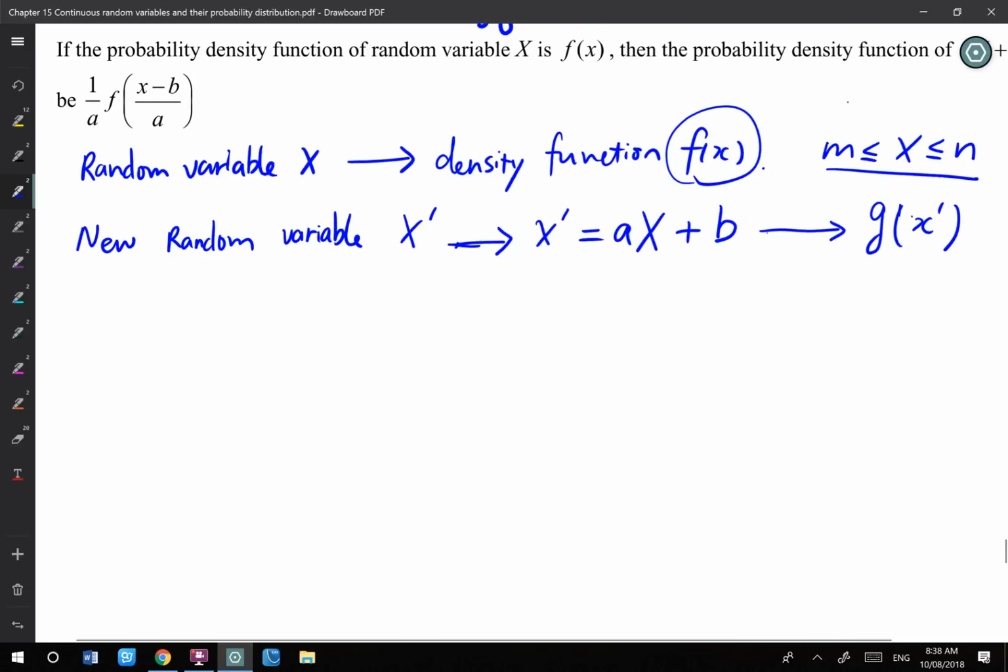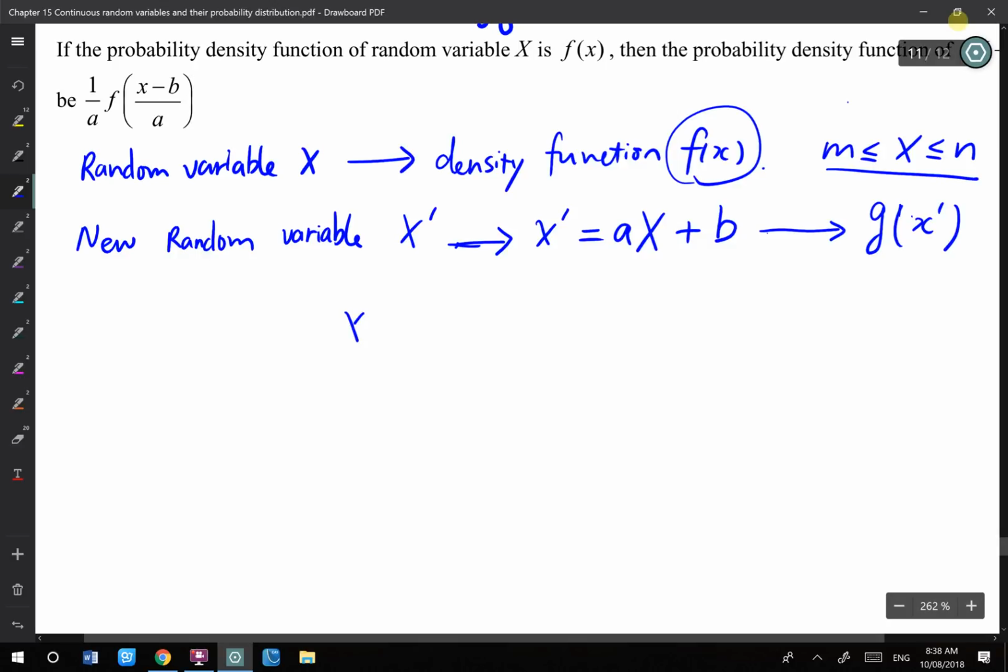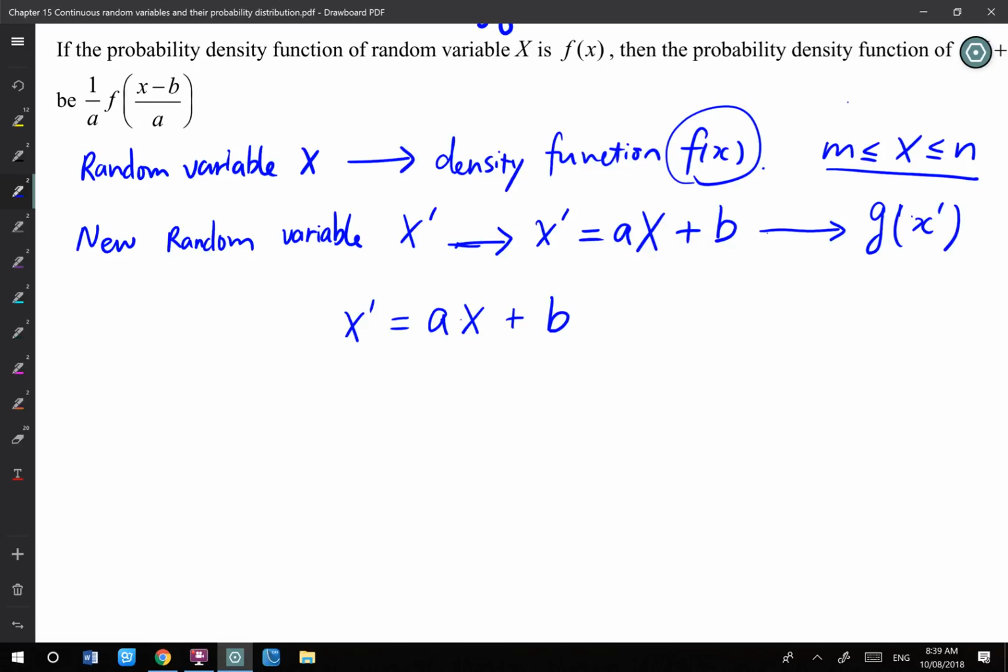We can think of that as a transformation. When the new random variable equals a times the old random variable plus b, can you tell me what transformation happened to this new X? Dilation, translation, what actually happened?